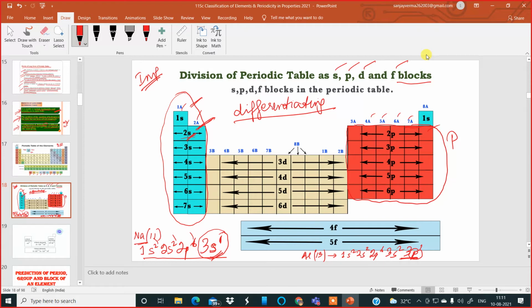Similarly, in the d block elements over here, the differentiating electrons always enter the d orbital. And then we have the F block elements, where the differentiating electrons will definitely enter the f orbital. So that's how you must remember it, and look at the periodic table from a different angle and visualize this in your mind properly: S block, P block, D block and F block of elements in the periodic table. Okay, so this is the division. Now let's have a better idea in the next slide.